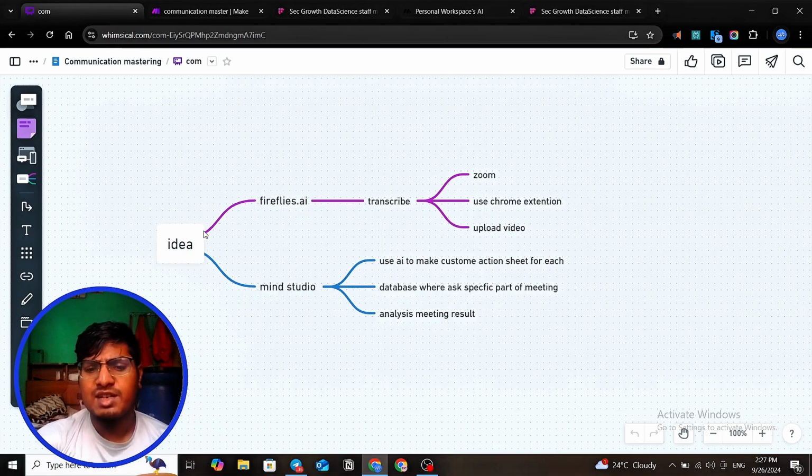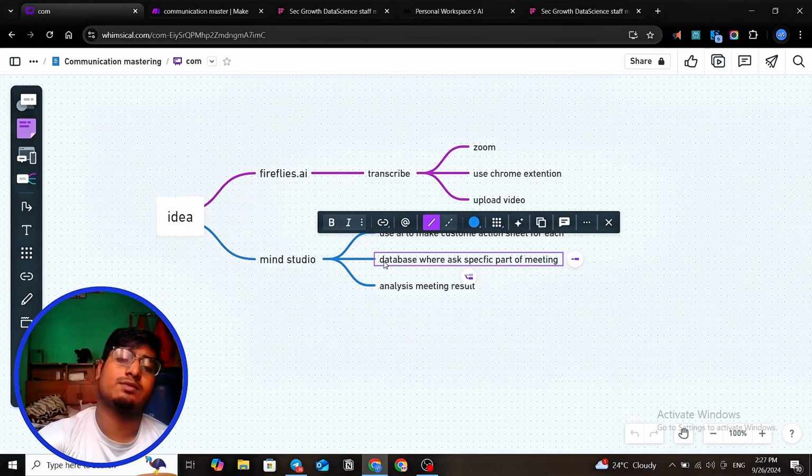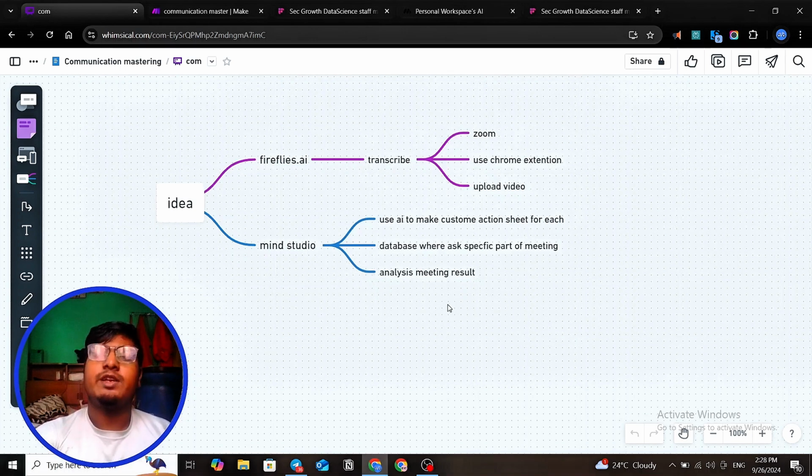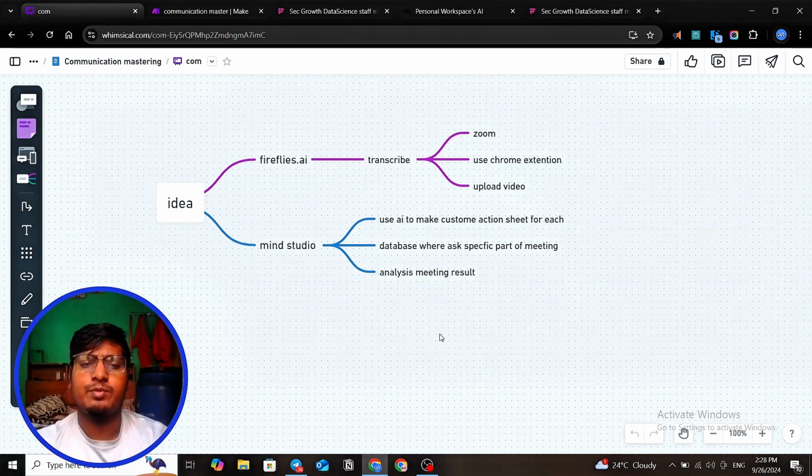The second part is that we create a database where we store the data of every meeting, and if anyone needs what we talked about yesterday in a meeting, we just query the data and get it. The last thing is the meeting result: sentiment analysis, questions and participation. Every team leader should know who is participating or not. That's the second method. Now, this is pretty basic.